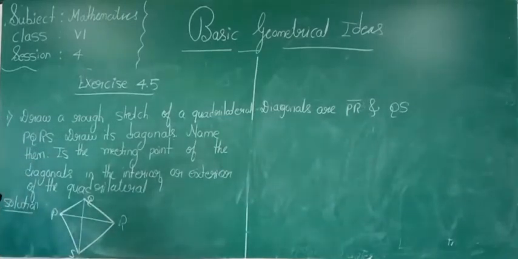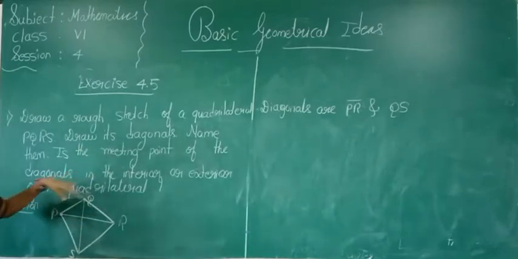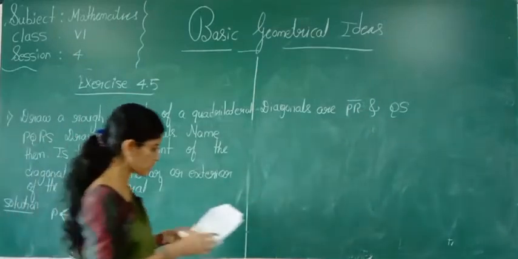Prithvi, tell me, is it meeting at the interior or exterior? Inside, yes it is. It is interior. What can we write here?